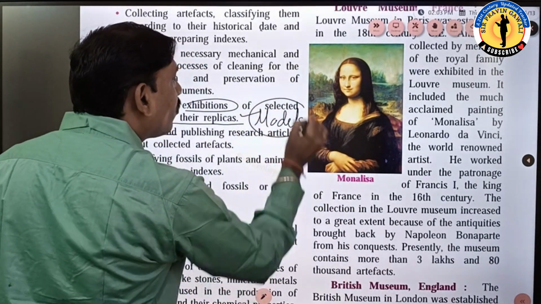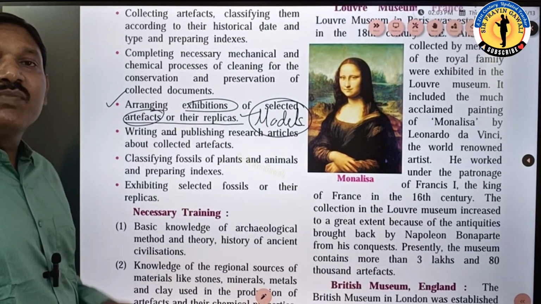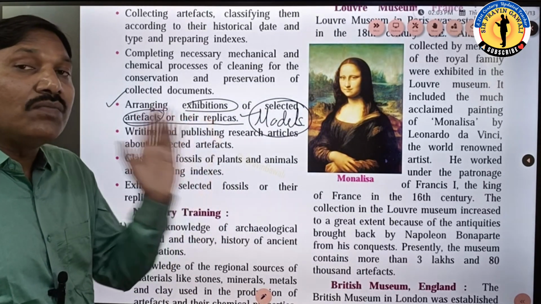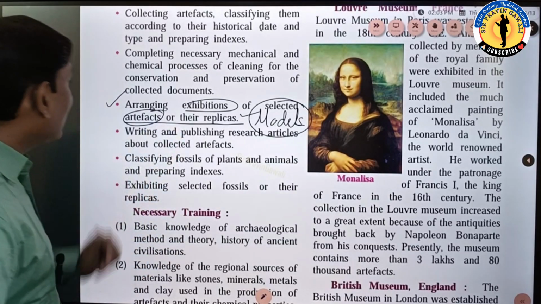Sometimes in the exhibition, what we see, we do not see the real things, but we can see the objects or the models of that object. Okay, students, so that can be exhibited.